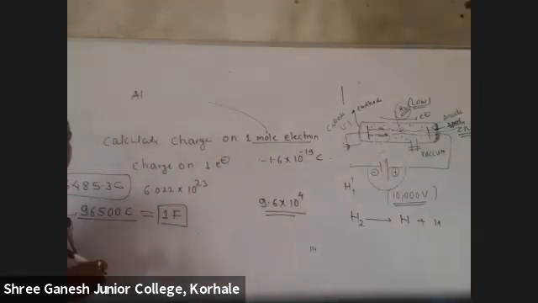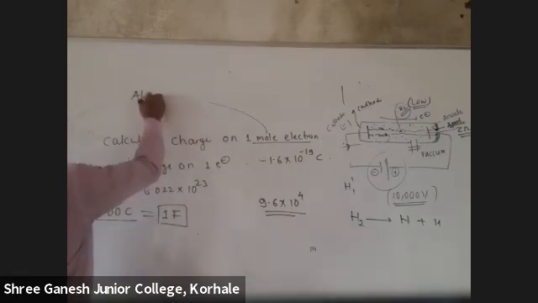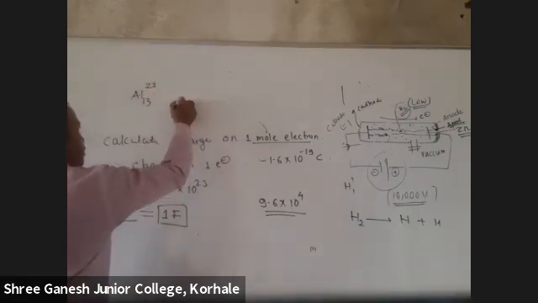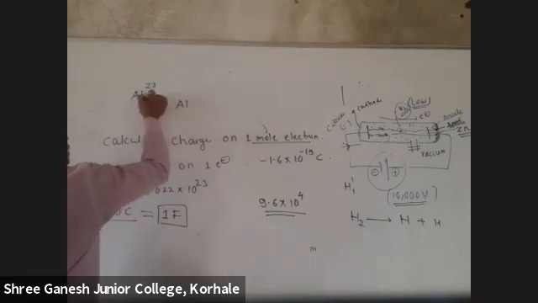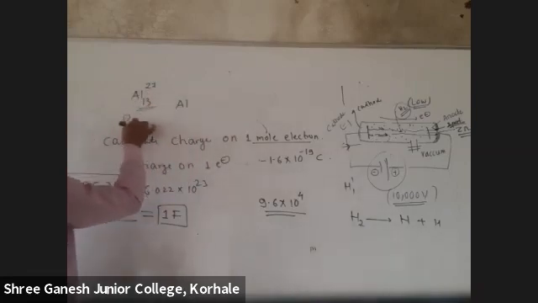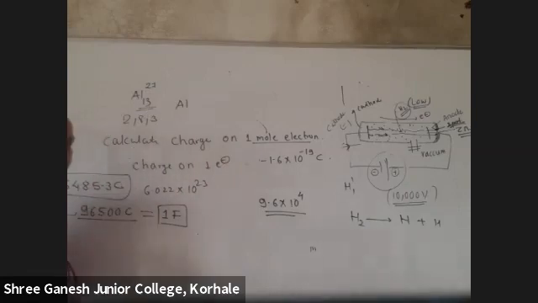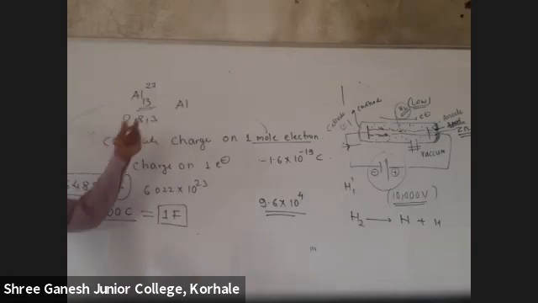Now, aluminum. What is the atomic number of aluminum? 13. What is the mass number? 27. Now 13 means, can I write it like this, 2, 8, 3?